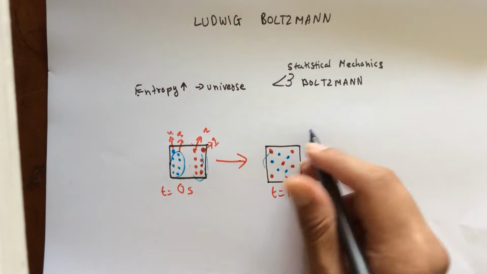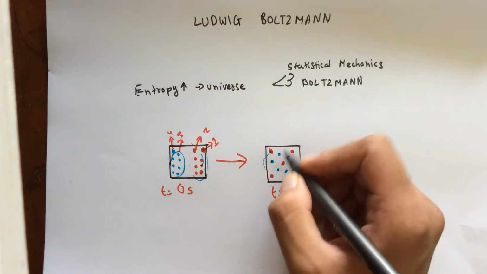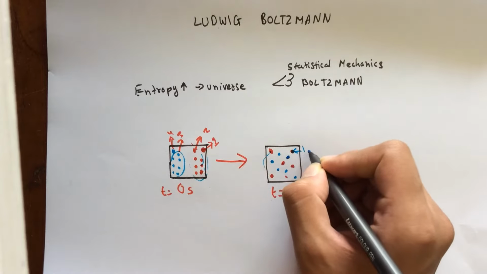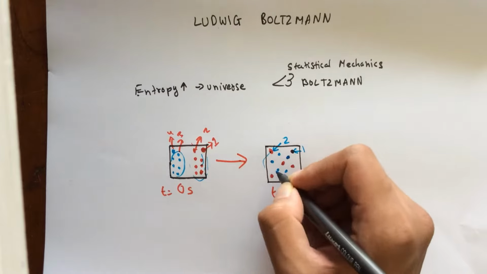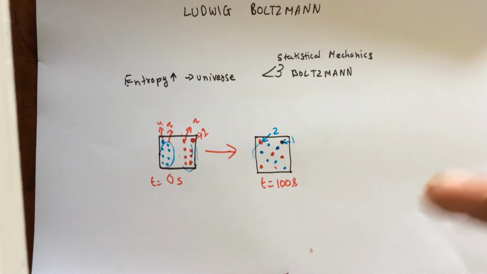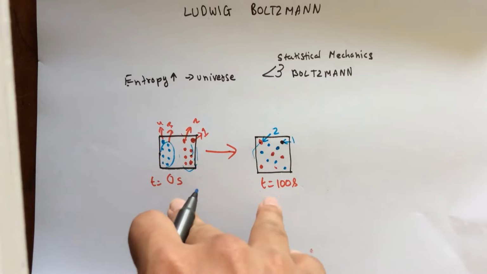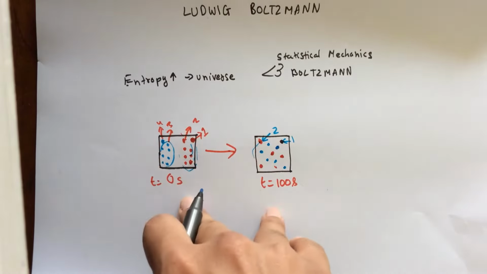So in this macro state where everything is filled by everything else, there are a number of microstates, because this number 1 molecule and this number 2 molecule can be literally in the entire box. So there are way more permutations and combinations, and hence that's what Ludwig Boltzmann was trying to prove. He used this concept of atoms to explain entropy and the second law of thermodynamics.